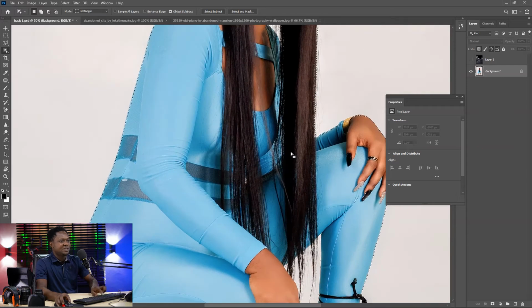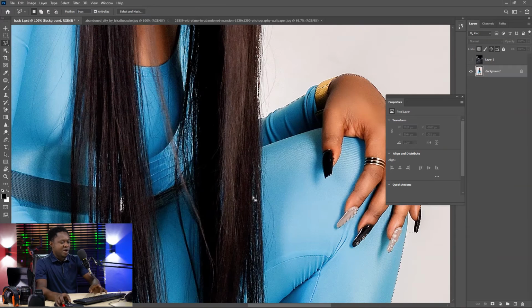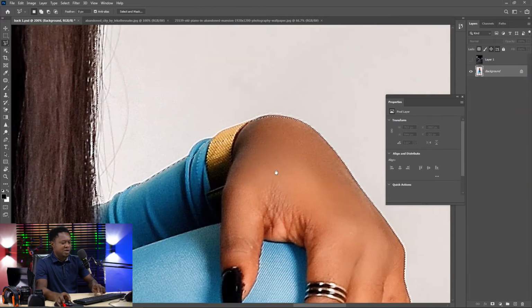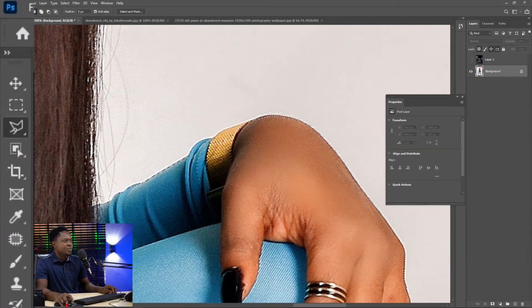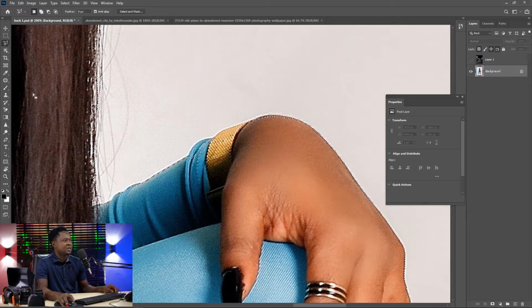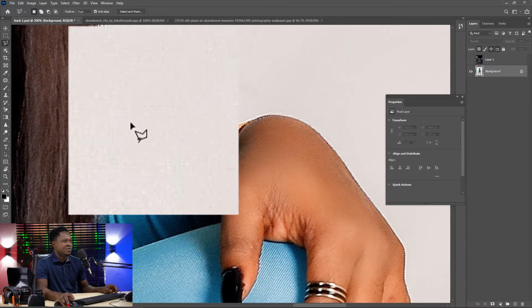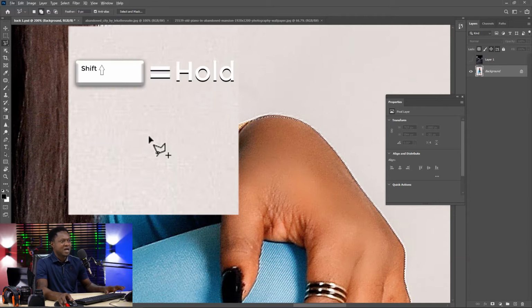So we have to check and see the selection and see how perfect it is and the area we need to correct. So we have to pick up our lasso tool and add the area which were not selected and remove the area which is not supposed to be selected. If you take a look at the lasso tool now, you notice if I hold my Alt down, you have a minus sign added to it. But if I let go my Alt and hold down my Shift, it has a plus sign added to it. So we have to know when we are using the plus sign and when we are using the minus sign.